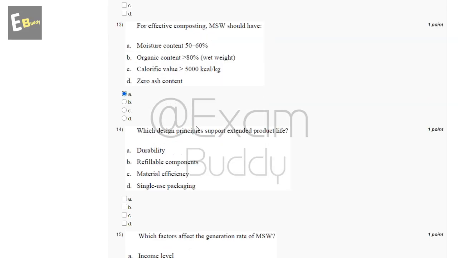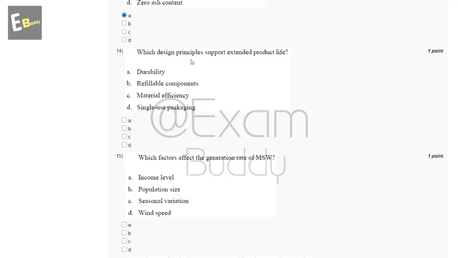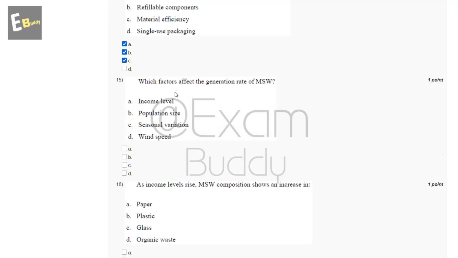Now, the 14th question is, which design principles support extended product life? So these are the options, and the answer of our 14th question is A, B, and C. Now the 15th question is, which factors affect the generation rate of MSW? So these are the options, and the answer of our 15th question is also A, B, and C.